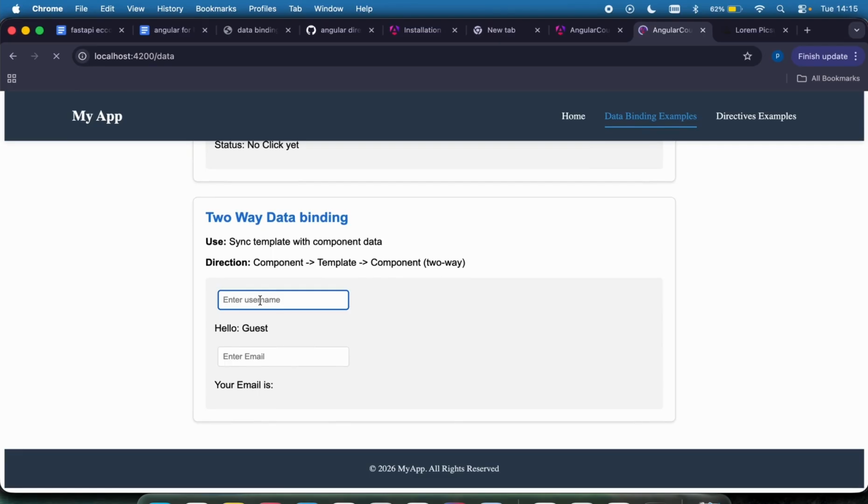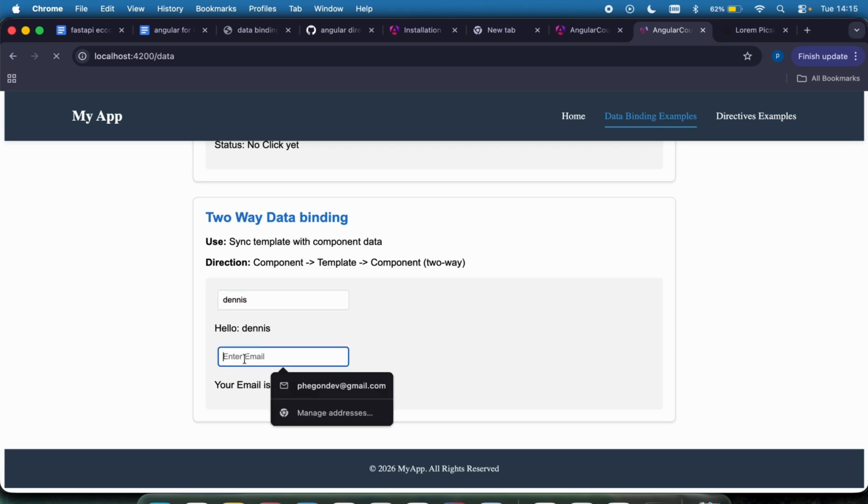If I type for now, you can see hello guest because there's no username. If I start typing my username, you can see hello Dennis. For my email, if I start typing my email, let me just say beacon at gmail.com. You can see your email is this. As I'm typing it, it's collecting the value and displaying it up right there.